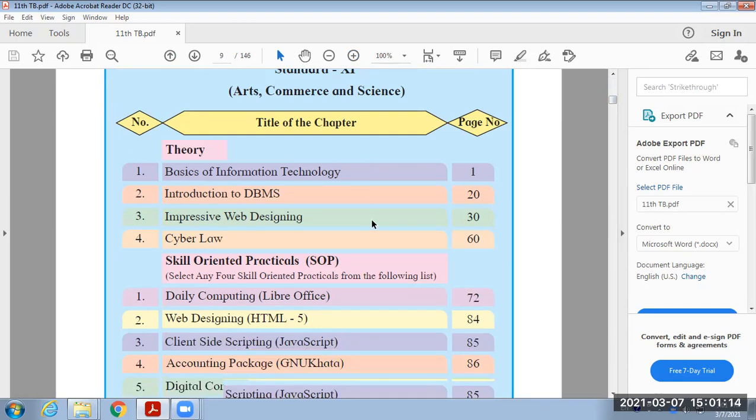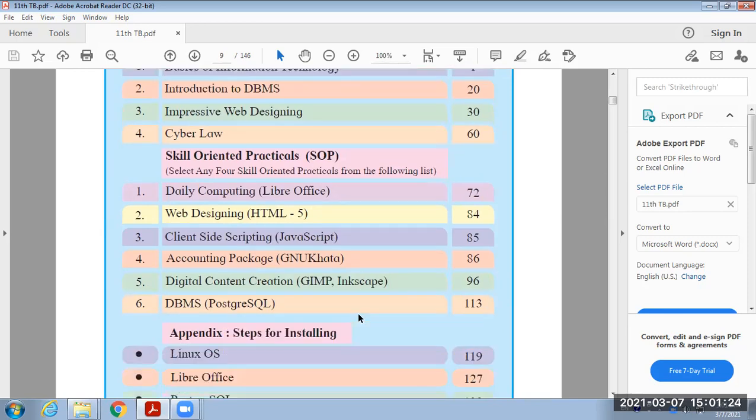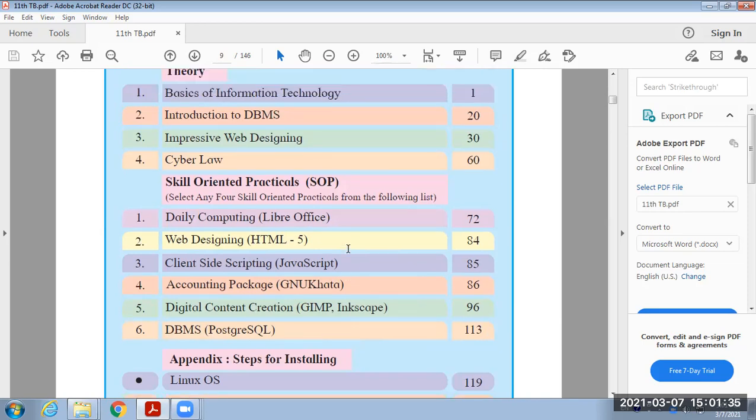Along with these theoretical parts, we are going to study some special skill oriented practicals such as LibreOffice, HTML5, JavaScript, GNU Khata, and PostgreSQL. Within this practical list, we have already started web designing practicals. Now let us start our theoretical part.